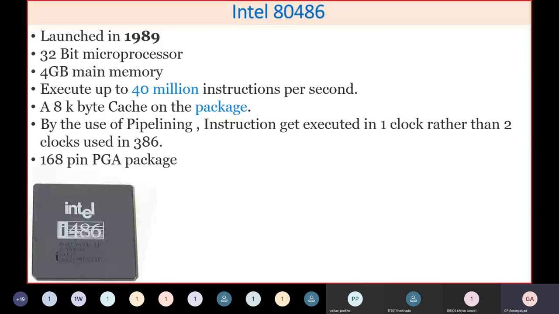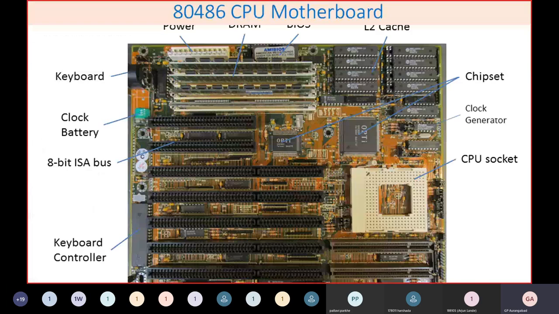So this is a 486 processor. Now if you see, this is a motherboard which is using CPU as 80486. Now I think if you see this CPU or this motherboard, you can understand it now, because most of the things we have already studied.